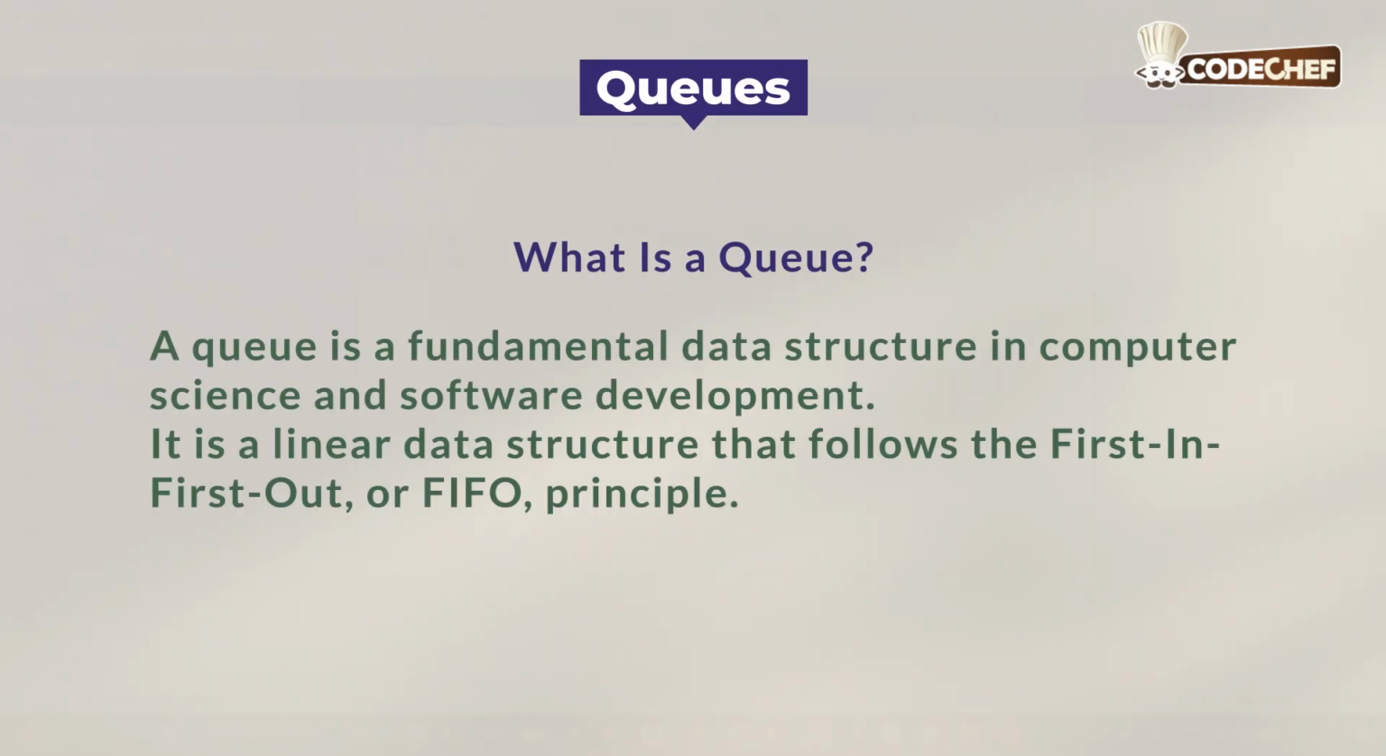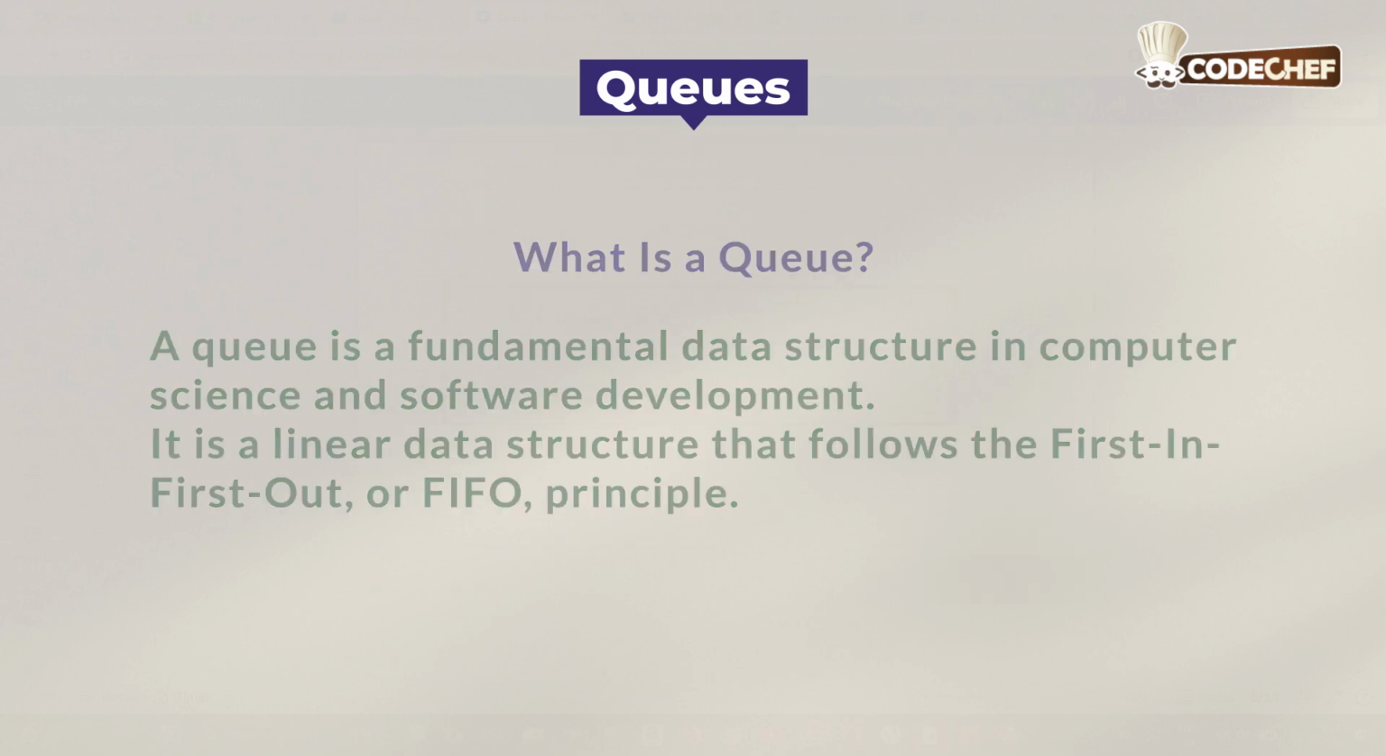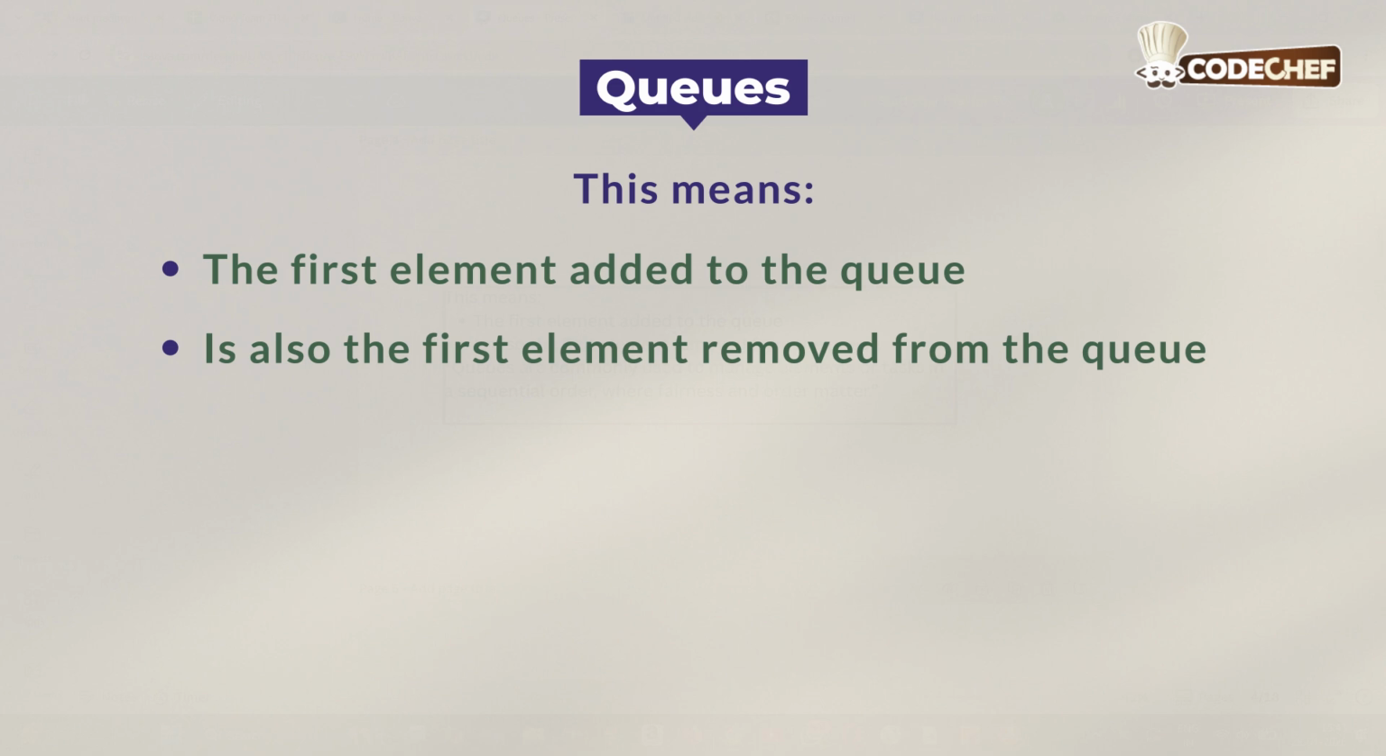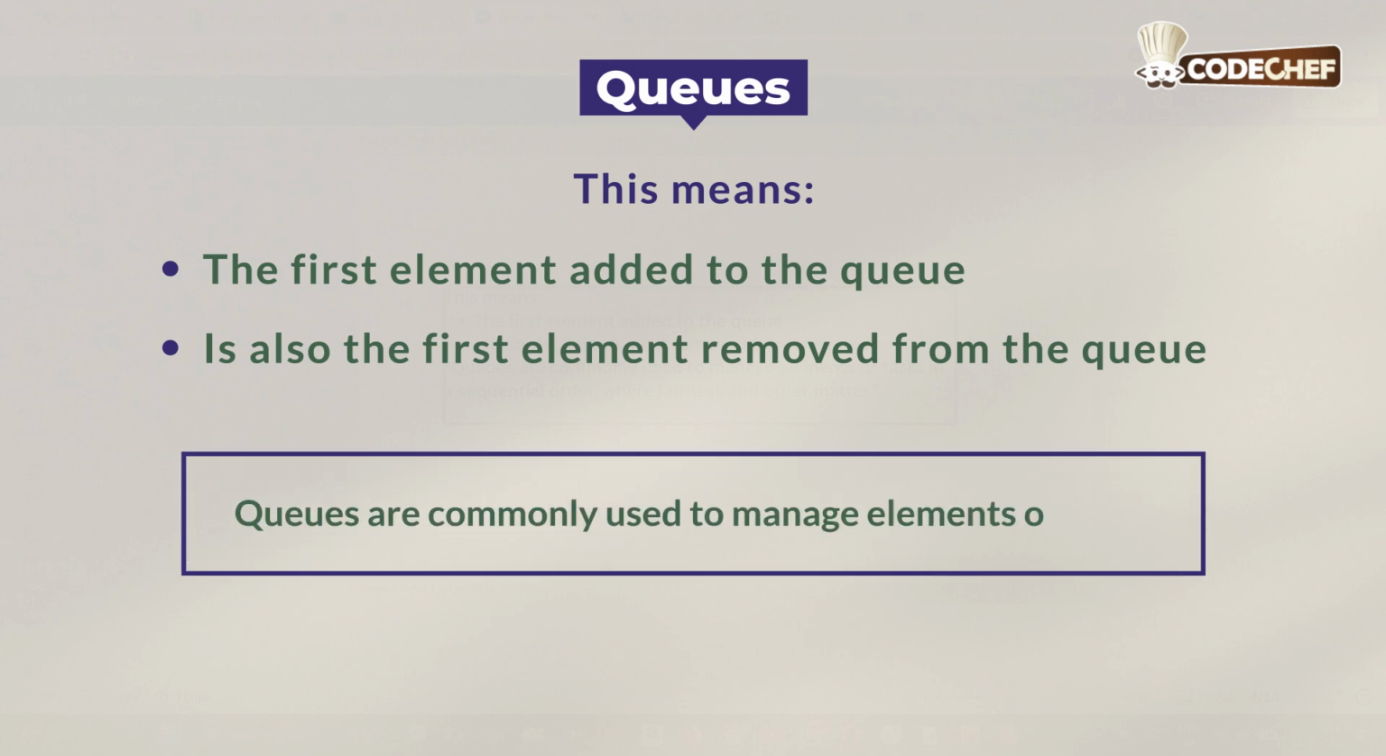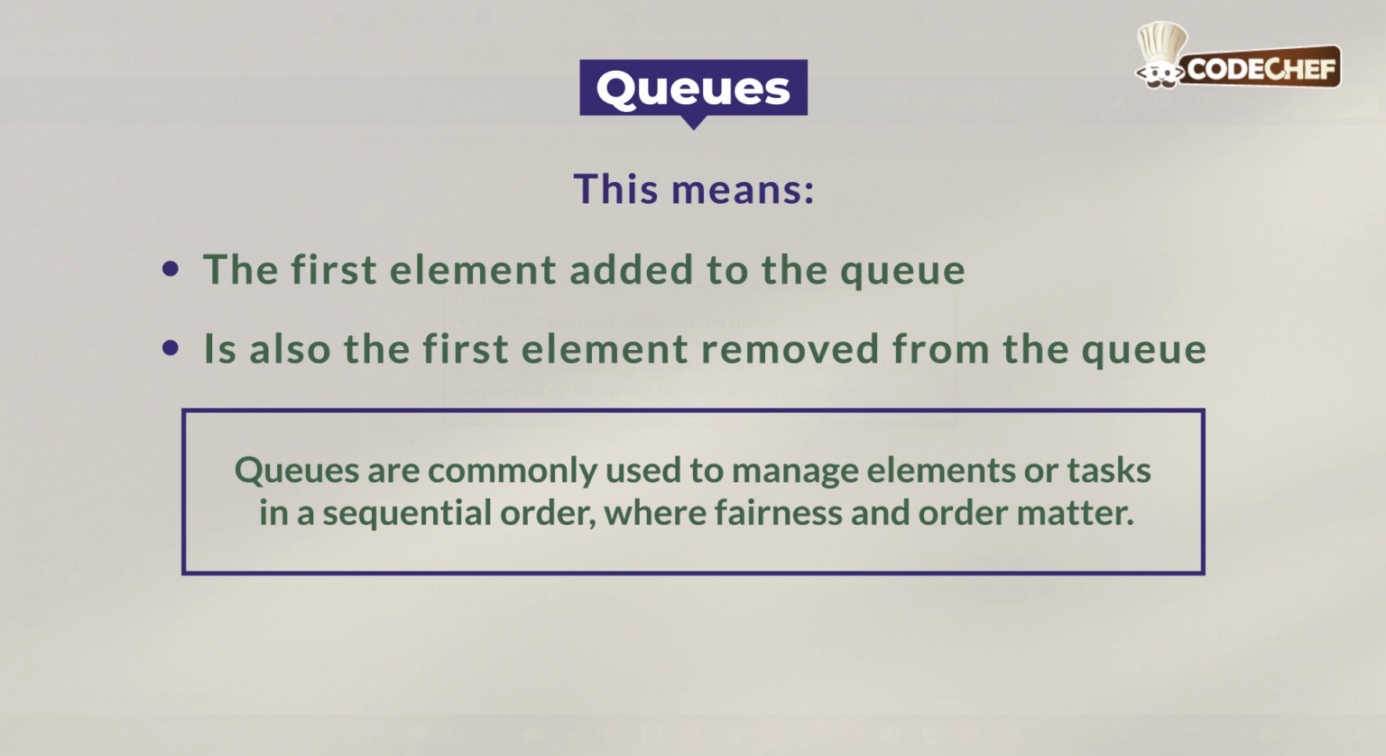What is a queue? A queue is a fundamental data structure in computer science and software development. It is a linear data structure that follows the first in first out, or FIFO, principle. This means the first element added to the queue is also the first element removed from the queue. Queues are commonly used to manage elements or tasks in a sequential order where fairness and order matter.